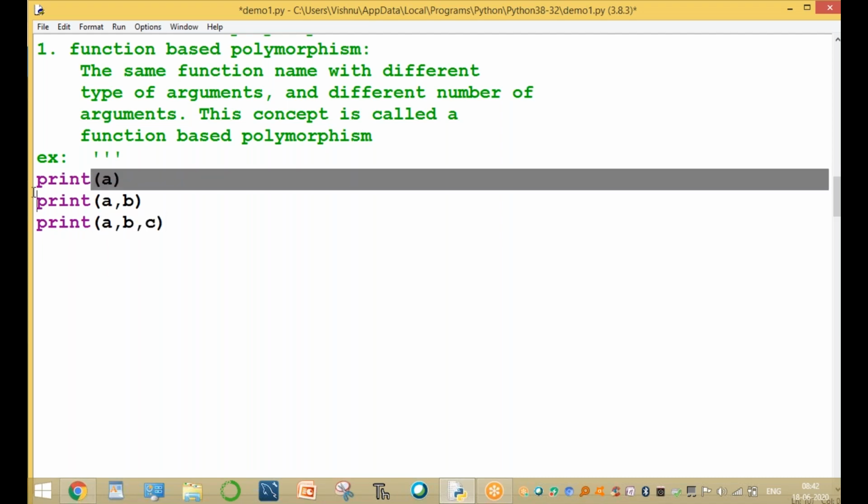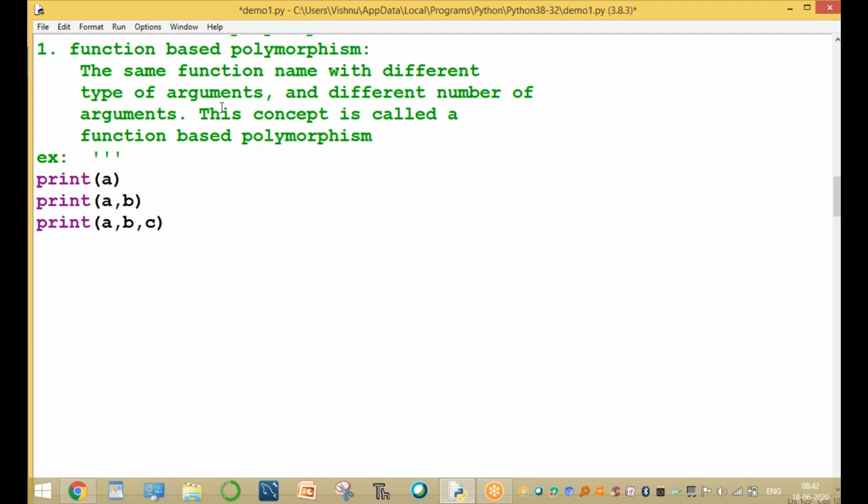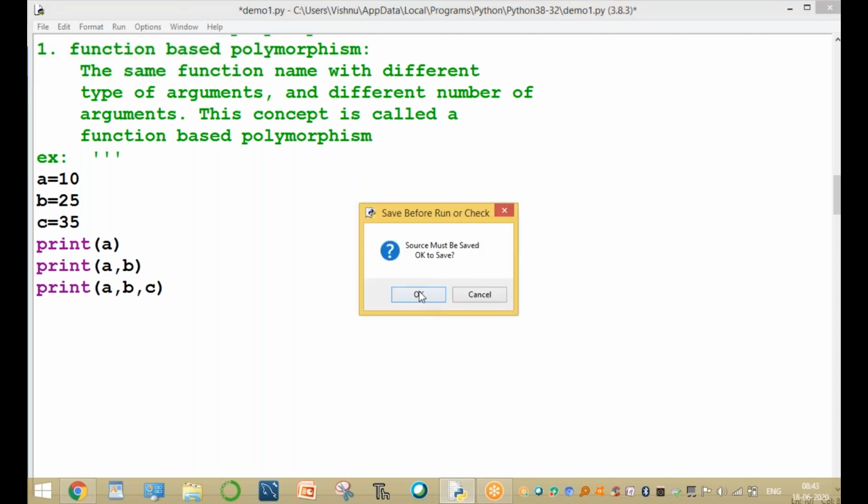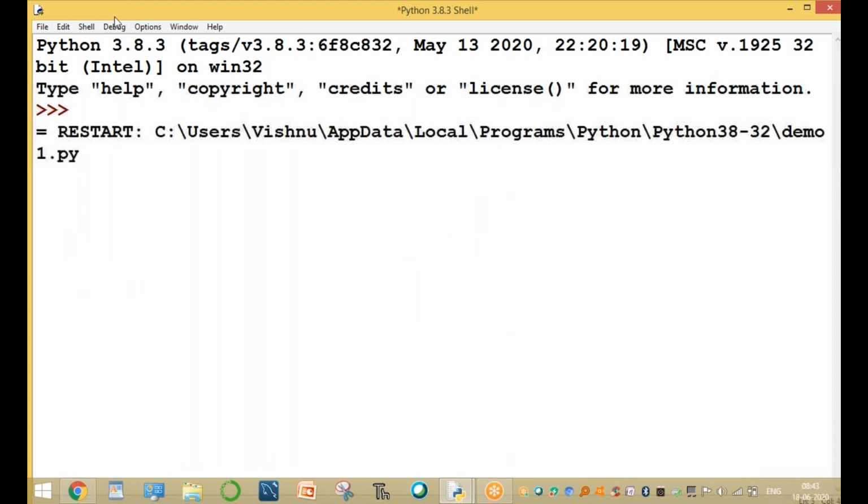The function name is the same, just like the same name with different types of behaviors. Here it prints only one value, here two values, here three values. For example, assume a value is 10, b value is 25, and c value is 35. Same name with different types of arguments is called function based polymorphism.